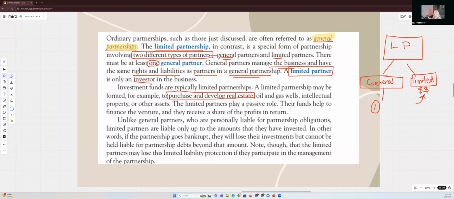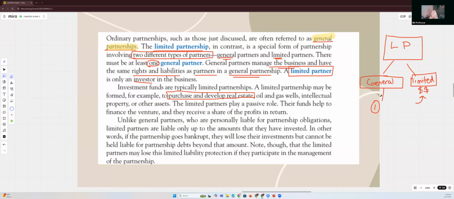That's how it works. So the limited partners come in, but we also need the general partners. Why? Because the general partners are the ones that are managing everything. The limited partners aren't doing anything but giving their money. General partners are managing. They have all those rights that we talked about yesterday. They have all the liabilities, all of that. So we definitely need general partners too. They work together to form a limited partnership.